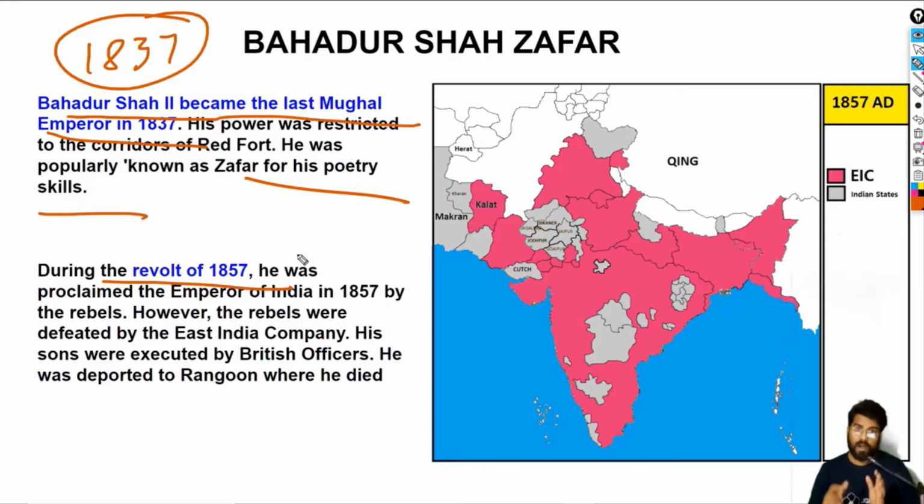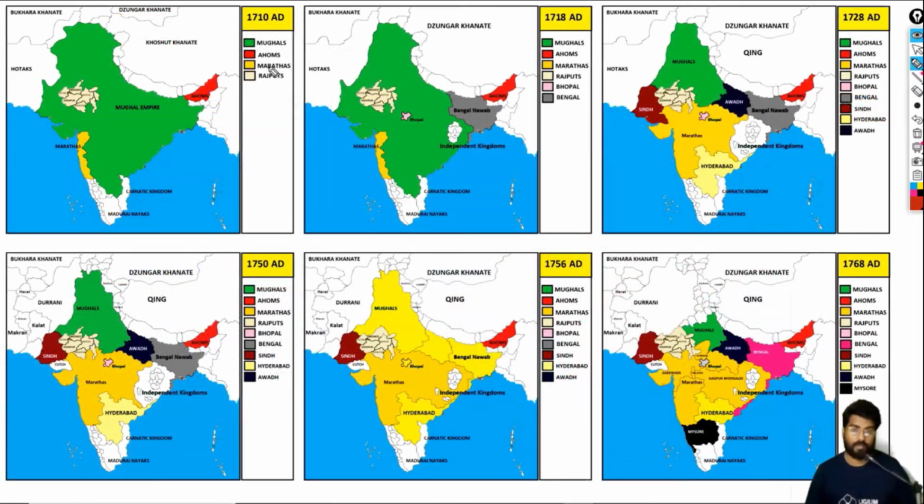Now, after the rebels were defeated, most of them executed, his sons were executed in front of him. And later he was exiled to Burma, Rangoon. So that's all. Okay, so now we are going to discuss how this glorious Mughal Empire slowly came to an end. Now, first of all, we should note that in 1707, Aurangzeb died.